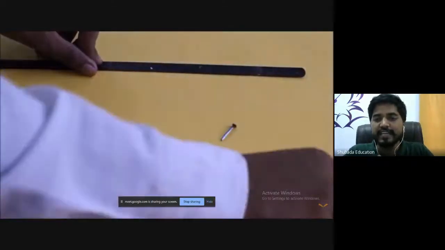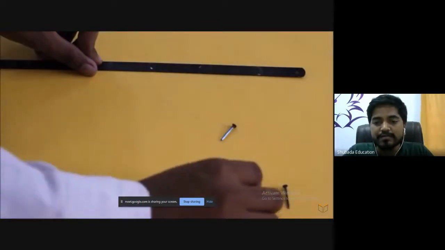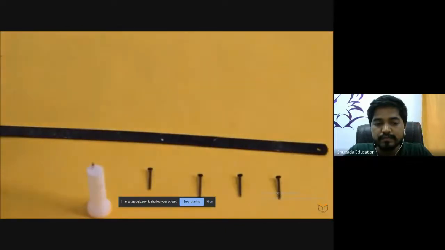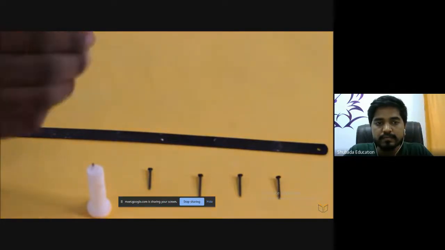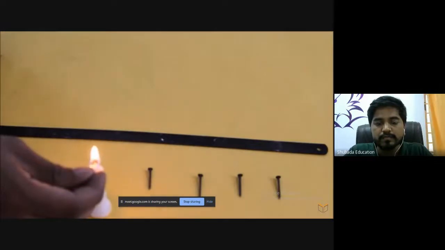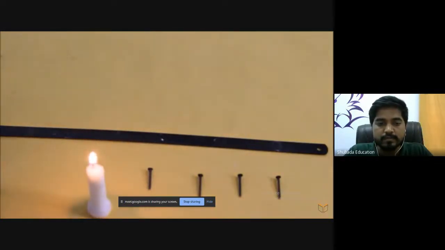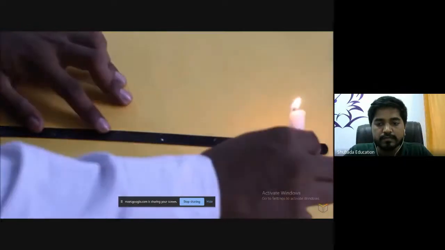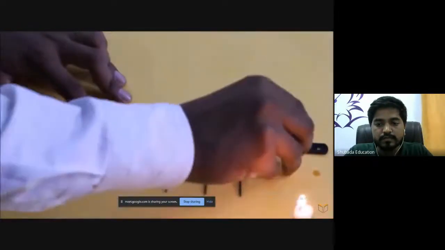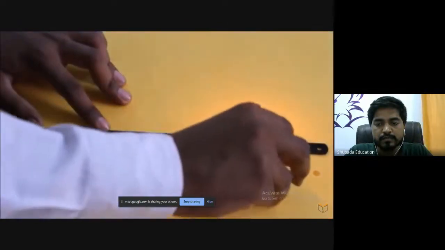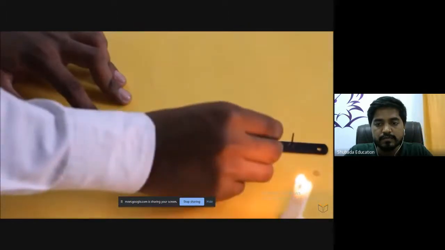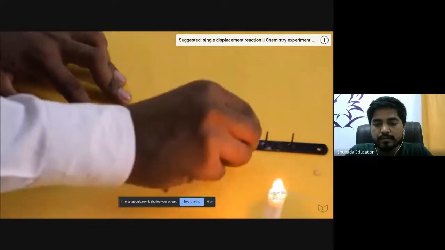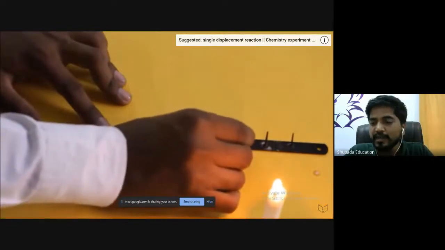We will stick these nails to the hacksaw blade using wax.